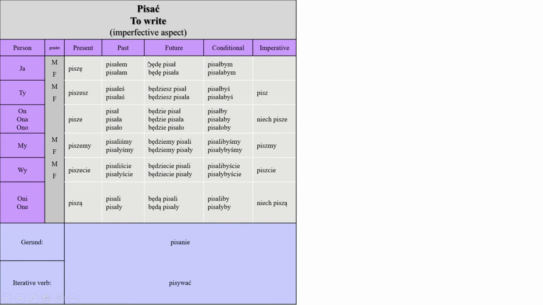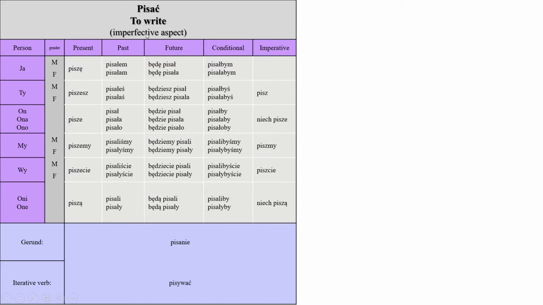Okay, so to write in Polish, you use the word pisać, which means to write, and then you're gonna have to see the conjugation of the present. It's different from the way you write the word. So you don't say pisać, you say piszę. Ja piszę, ty piszesz, on pisze, my piszemy, wy piszecie, oni piszą. So it's a little bit different from the verb itself, but that's only in the present.